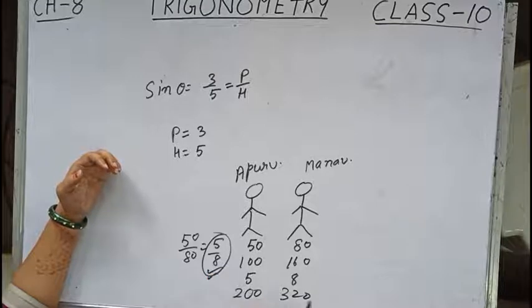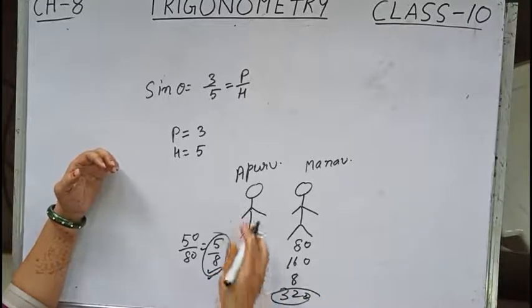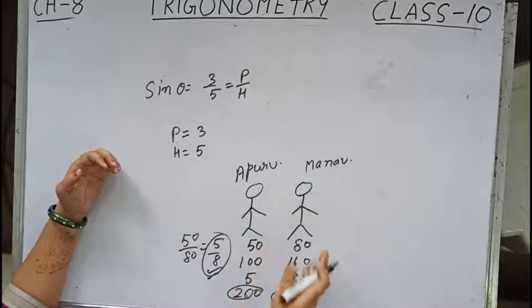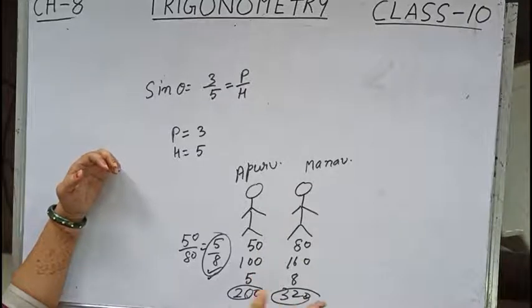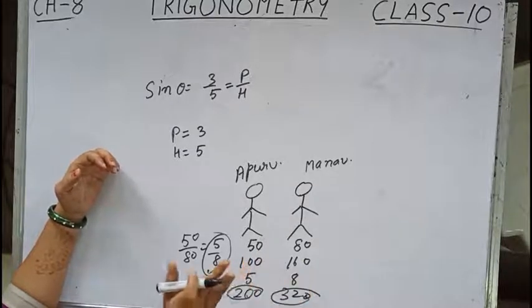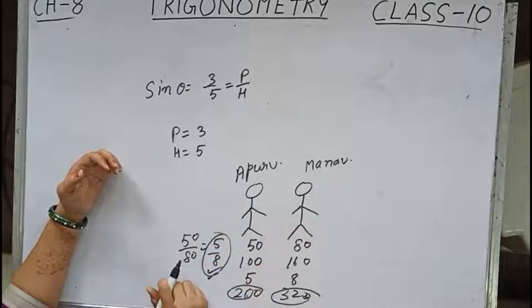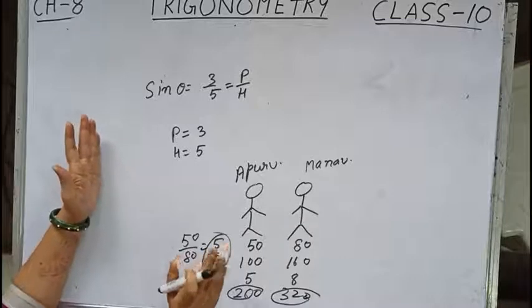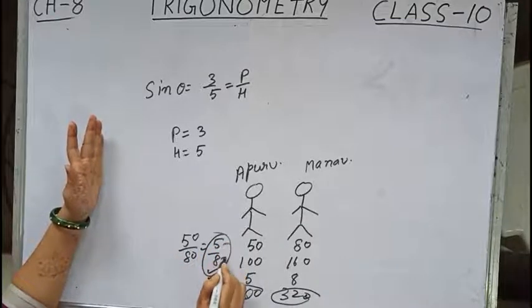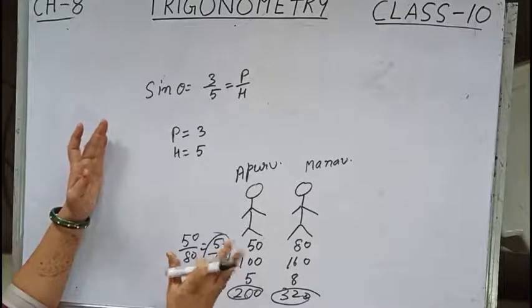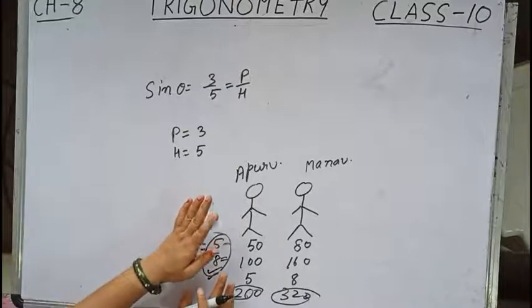So we cannot say, suppose the first person, Apurv, has 200 toffees and Mano has 320 toffees. In this case also the ratio of their toffees is 5 by 8. It doesn't mean that Apurv has 5 toffees and Mano has 8 toffees. So trigonometric ratios give the ratio of the sides. It doesn't give the length of the sides. I think you understand, children.